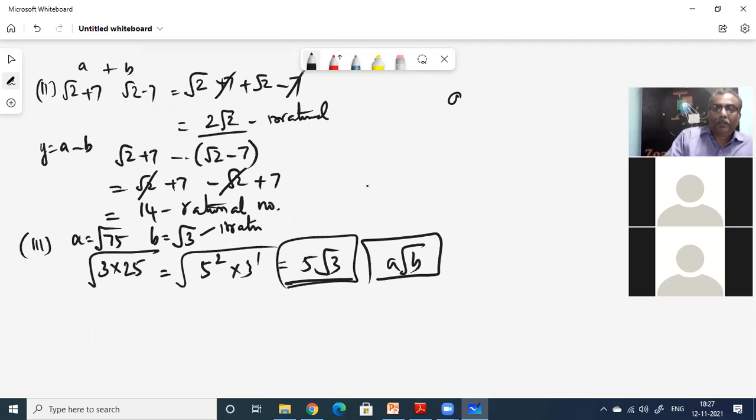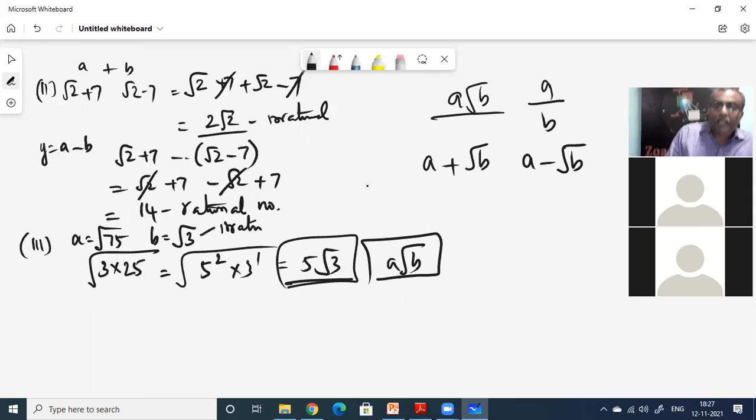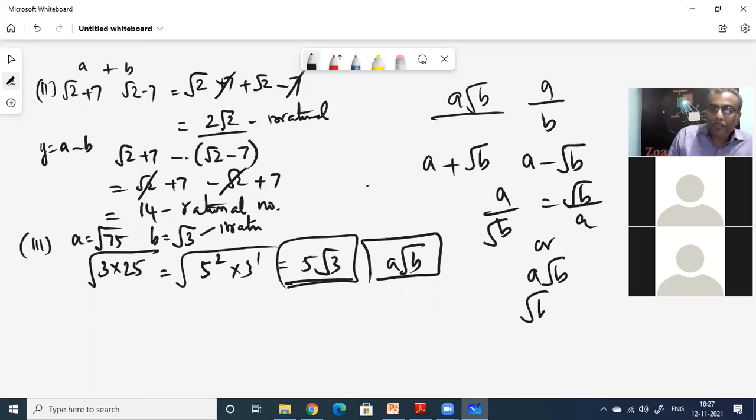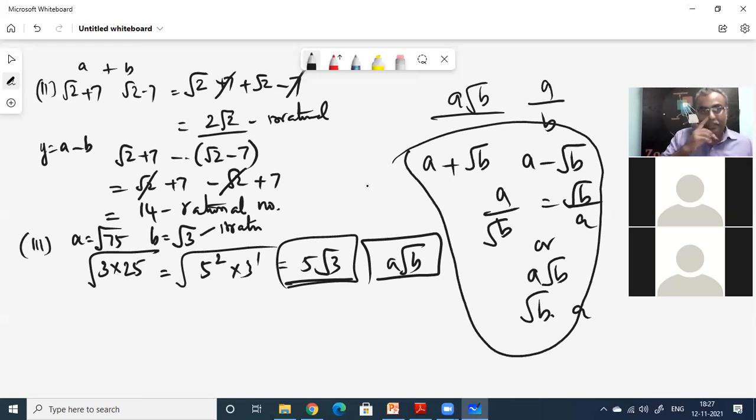Anything of the form a root of b, is it rational or irrational? Only a by b is rational. A root of b is irrational. You are still blinking. That means you are not understanding. I told you a plus root of b. The textbook is telling you a minus root of b or a by root of b or root of b by a or a into root of b or root of b into a. All these are irrational. Everything is irrational. Yes or no? Yes, uncle. Then why are you struggling to find out something is irrational or rational?